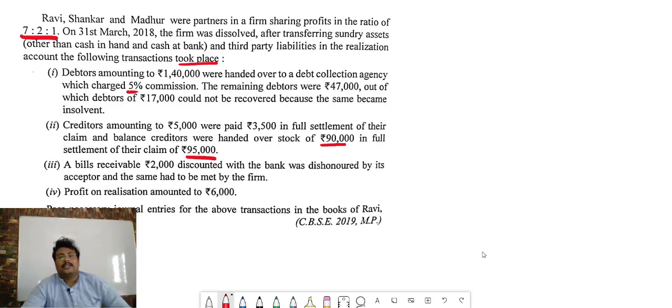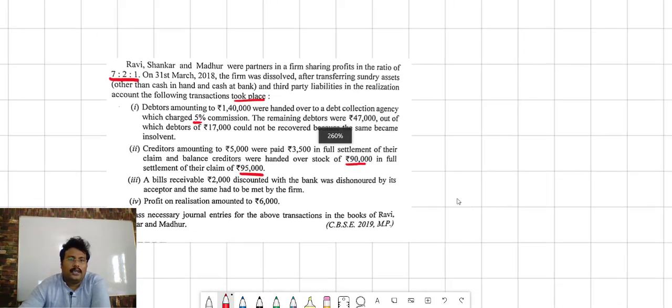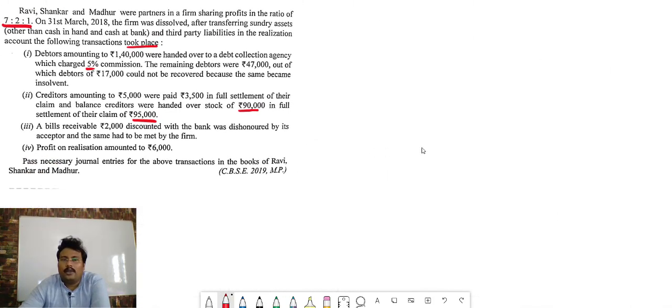So, bacha, we have to pass all the 4 transactions. Okay. So this is also a type of question which can come in the board examination. So chalo ji, let's see. So bacha, first, debtors amounting 1,40,000 were handed over to the debt collecting agency. Chalo ji, first do the calculation. The total debtors is how much bacha? 1,40,000.